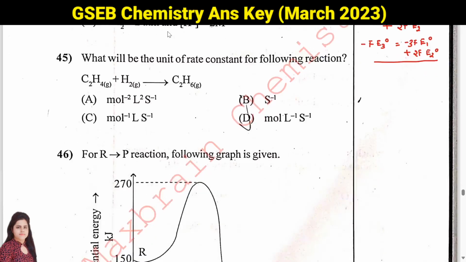Then question number 45: what will be the unit of rate constant for the following reaction? So this is a zero order reaction, because all the reactants and products are in gaseous state. That is why here the unit of rate constant will be option D.